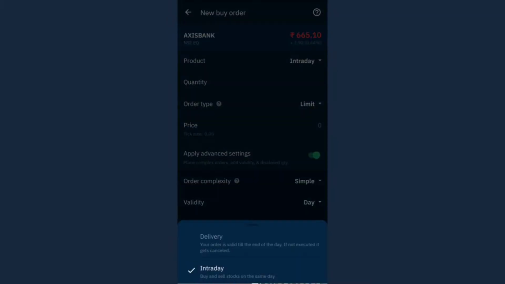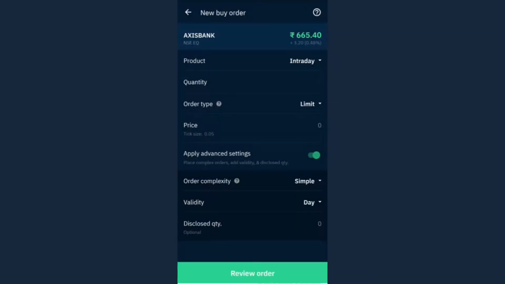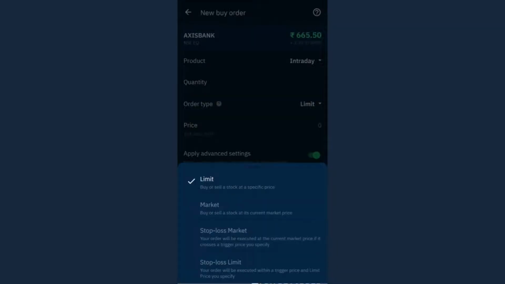So now we understood intraday and delivery, right? Intraday means you want to buy and sell on the same day, and delivery means if you buy today, then you can sell it off after 1 year, 2 years, 5 years, whatever, it's your choice. Then these 4 types of orders also we understood, right? Limit order means I want to buy above or below a specific price, right? And market order means that whatever is the price, just buy or sell. Stop loss also you have understood, and we had a detailed discussion on stop loss in the previous video, right?